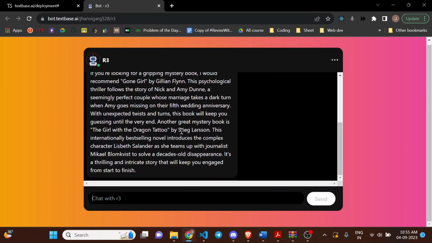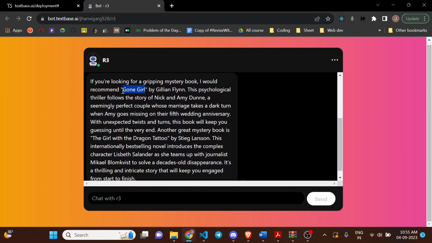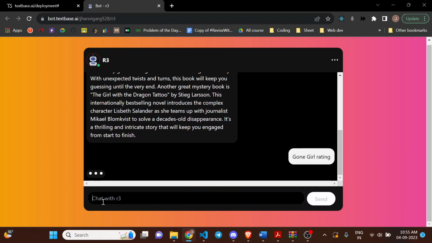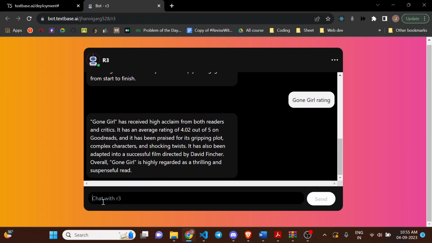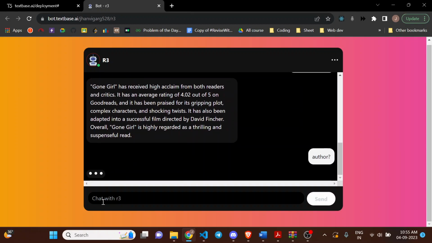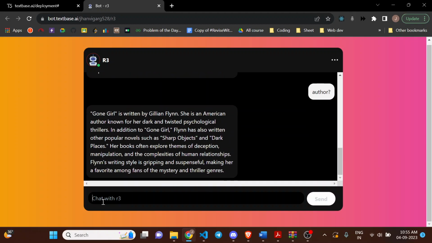So this is the book that it has recommended to me, a psychological thriller. Based on that, let's say I'm interested in this and ask for the rating of this book. So the rating is 4.02 out of 5. Let's say I'm asking for the author. It will take the context from the above conversation only, and it will give the author's name, that is Gillian Flynn.